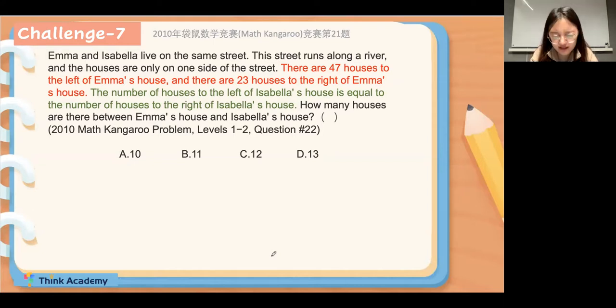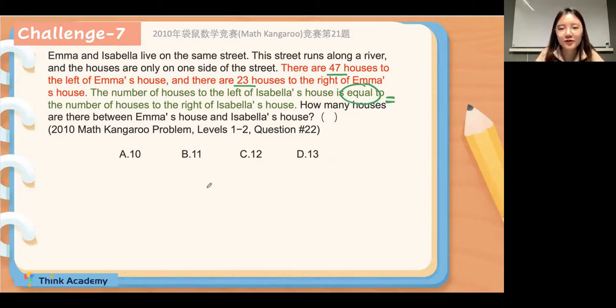Okay, everyone. This is a very, very long question. And my question is, after reading it, we need to find the keywords or key numbers, right? So can you find any keywords and key numbers in this question? Can you type in the chat box? What are the keywords and key numbers? Very good. 47 and 23. Yes, very well done. Great. And we also know that the number of houses to the left of Isabella's house is equal. So equal represents this sign, right? Yeah, very well done. Okay, great. So we can move on.